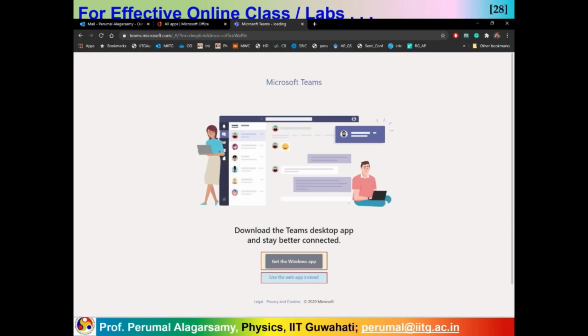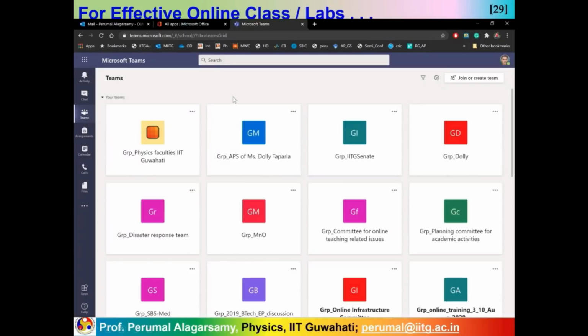On the other hand, we can also use the web app instead, which means you launch Microsoft Teams directly on the Internet Explorer. So that also I can do. This is directly launched in the Internet Explorer.